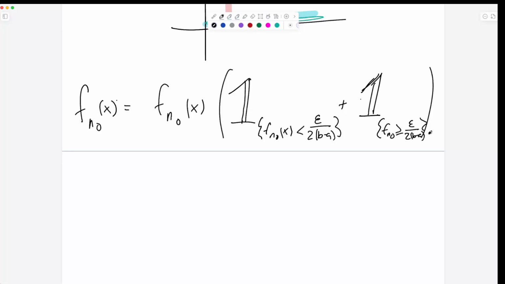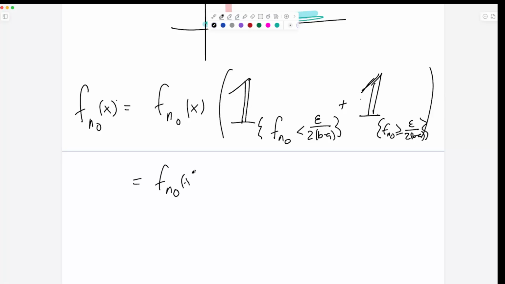And I guess I don't need an x in here. I can redraw this a little bit nicer. So what this is saying is, every point in the interval we're talking about, either f_n0 is larger than epsilon over 2(b minus a), or it's less than epsilon over 2(b minus a). Those are the only two possibilities. This is just taking this set and dividing it into these two parts. And now I can expand out, and it really is a product of two things.